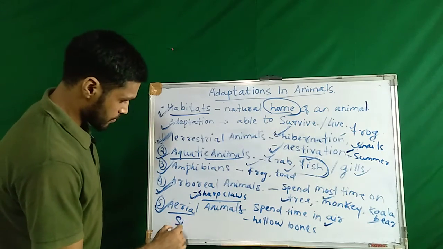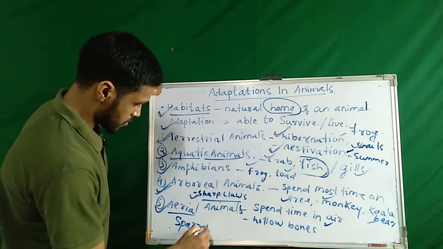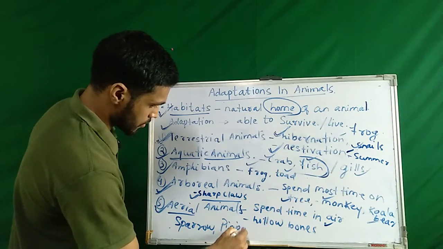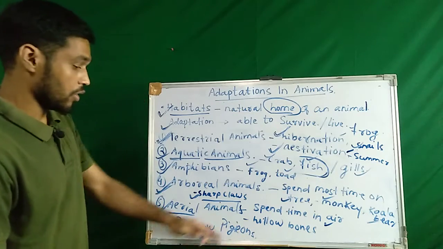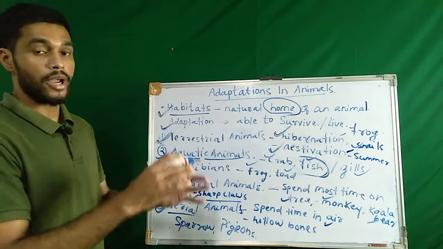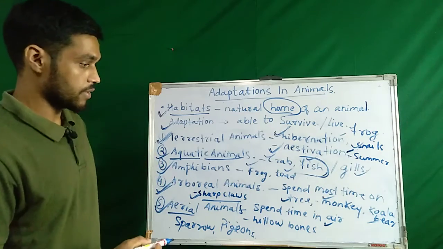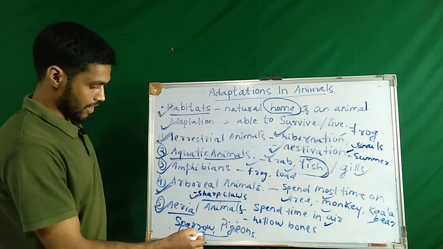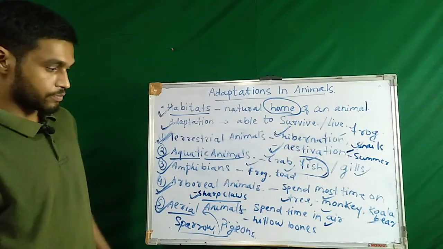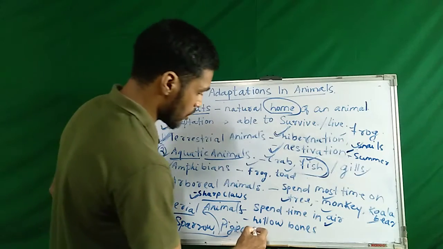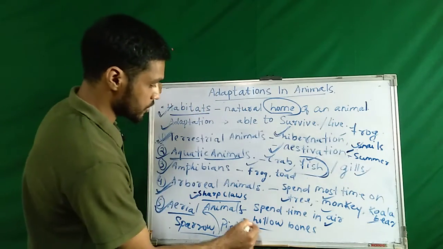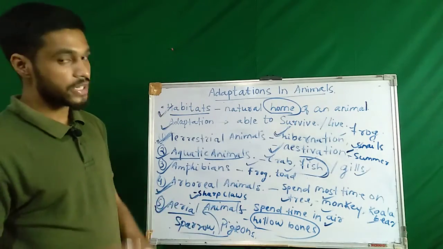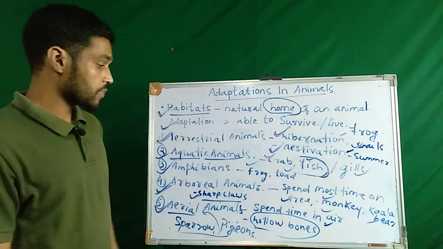Like sparrow, pigeon, and all these animals, they spend most of their time in the air. Therefore, these animals are called aerial animals. And they have hollow bones, and these hollow bones make their bodies light. Therefore, these animals can fly and spend their time in the air.